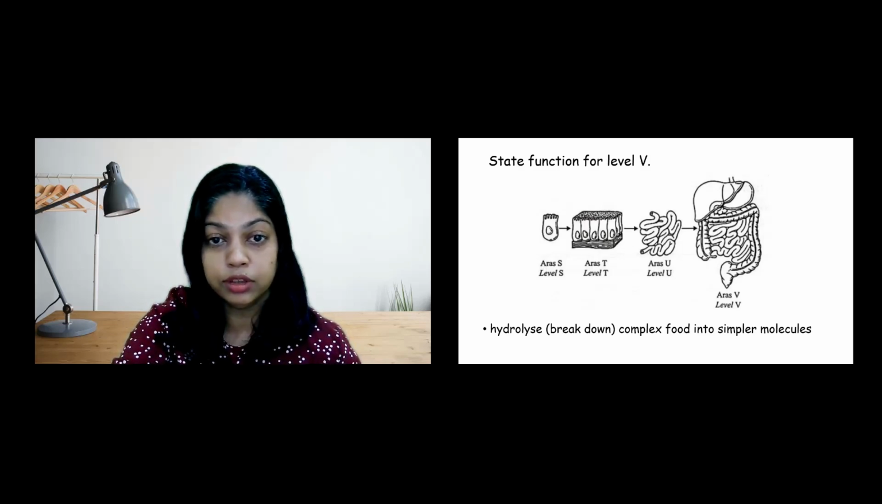Different types of tissues then combine to form level U, which is an organ such as small intestine. Several organs work together to form level V, which is digestive system. Digestive system hydrolyzes complex food into simpler molecules.